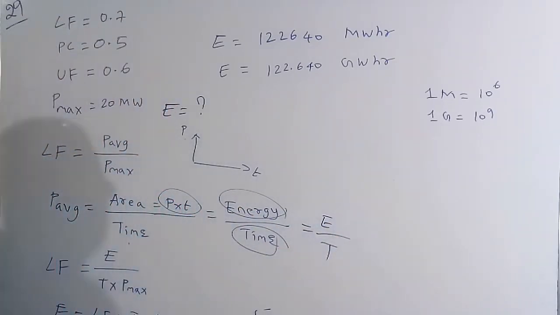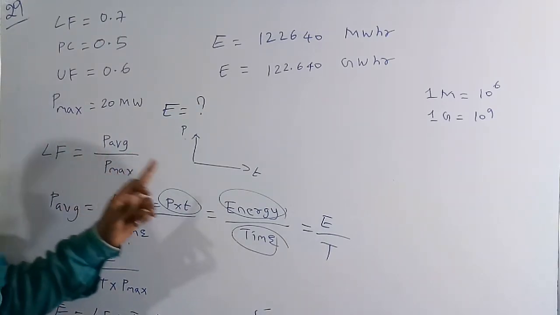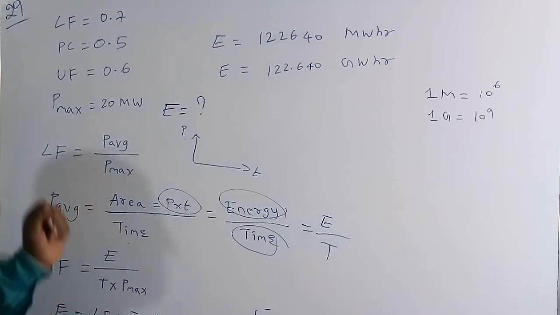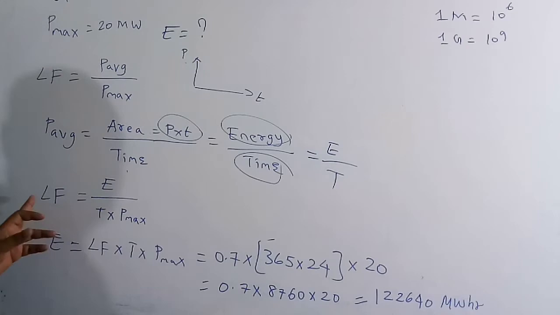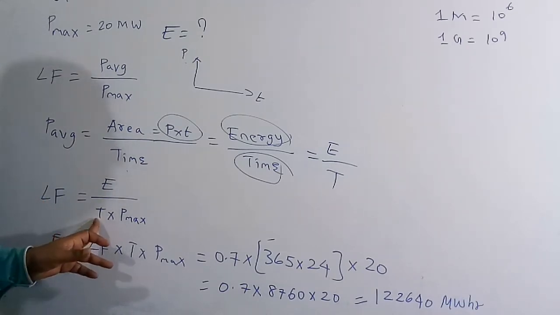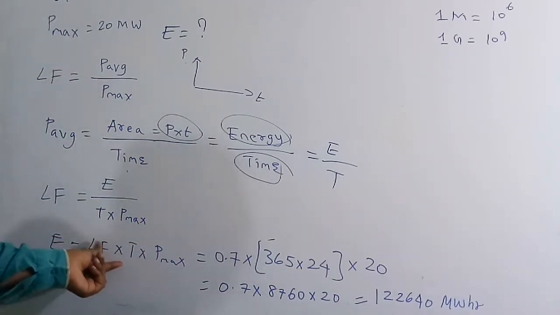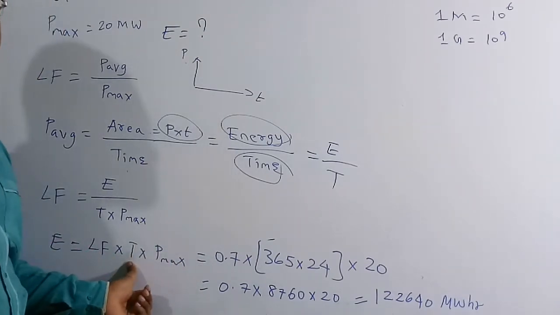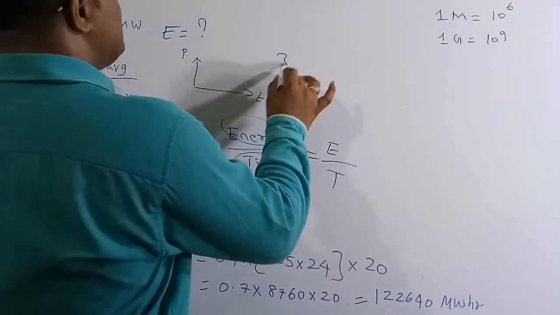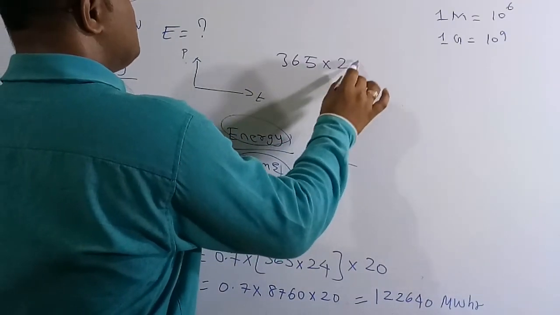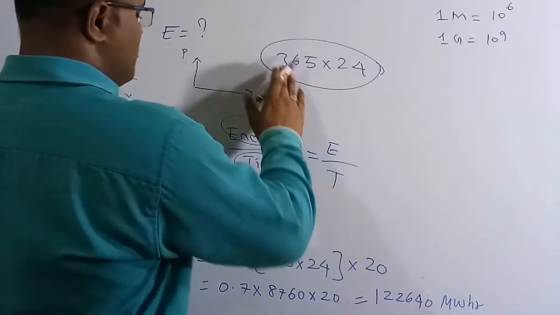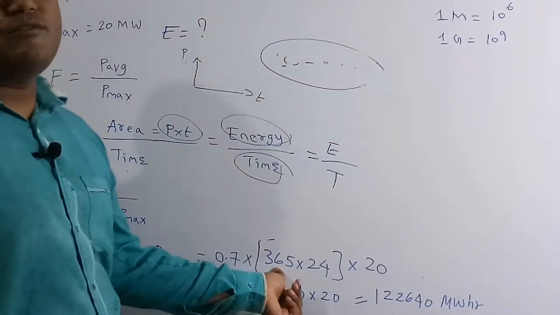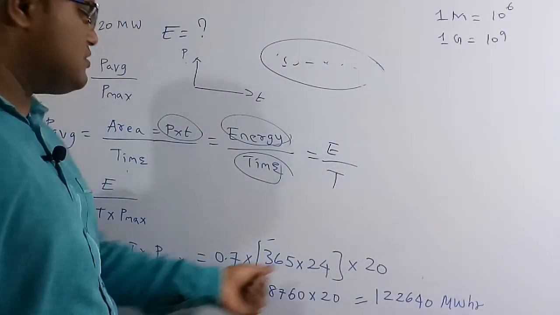So finally I am going to substitute: load factor is equal to average power, which is nothing but energy by time, divided by P max. I want the energy in 1 year. So E is equal to load factor into time in 1 year into P max. The load factor we already know is 0.7 and the time in 1 year: 1 year is nothing but 365 days and 1 day is 24 hours. So time is 365 into 24, into P max which is 20 megawatt.